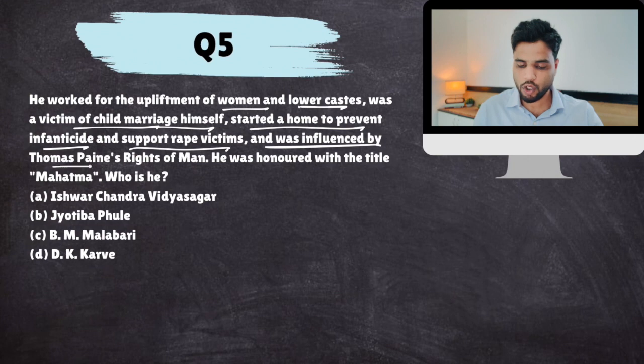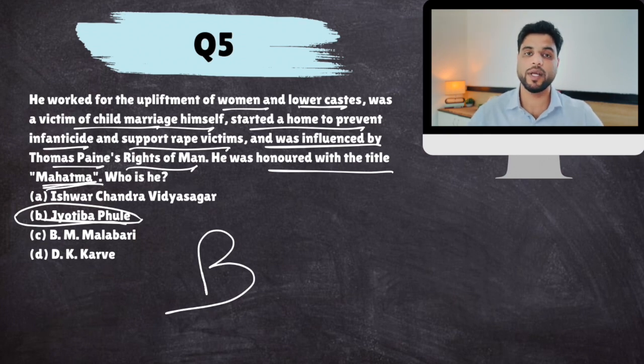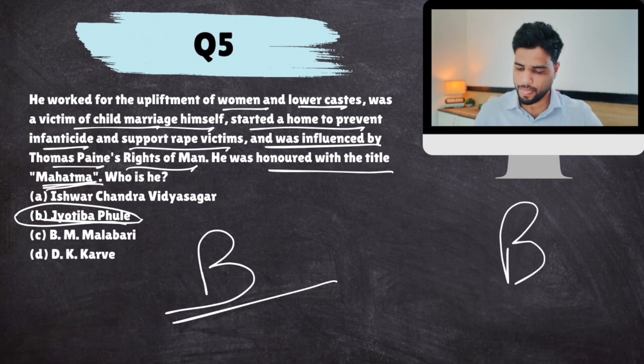And was influenced by Thomas Paine's book, Rights of Man. He was honored with the title of Mahatma. And his name was Mahatma Jyotiba Phule. Okay. This was the life of Mahatma Jyotiba Phule. He worked towards the upliftment of women, and women not just from lower caste, upper caste women as well, and lower caste people. Okay, so the answer is B.